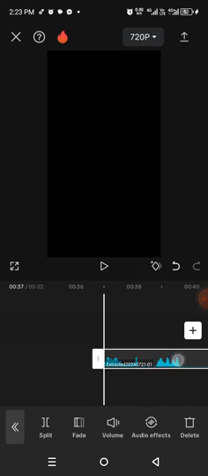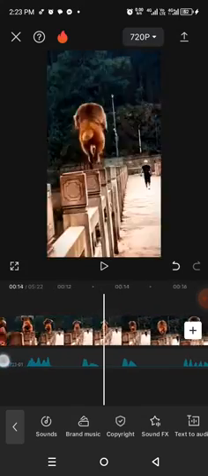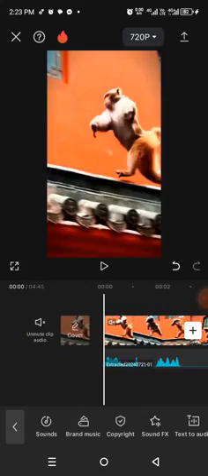Don't even highlight it itself. Just drag it. It will go. Just drag it like this. Tap on it. Drag it. It will go. Yes. They have gone to the beginning.